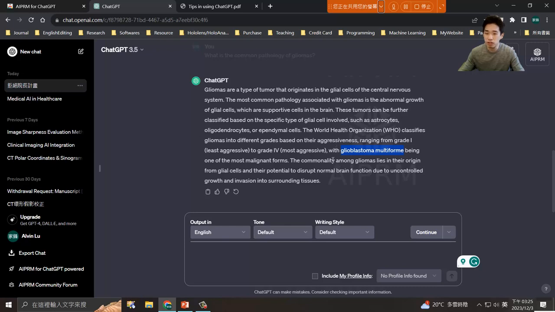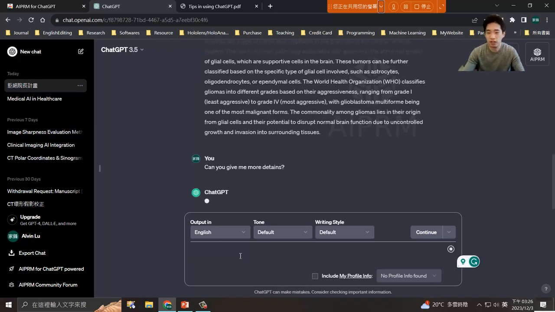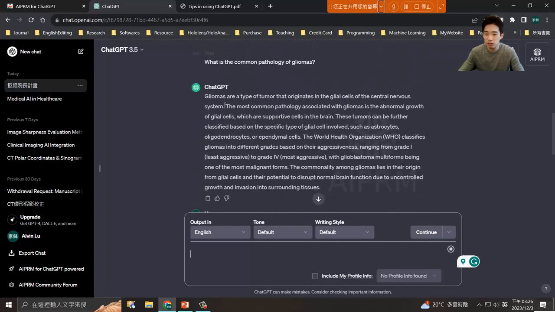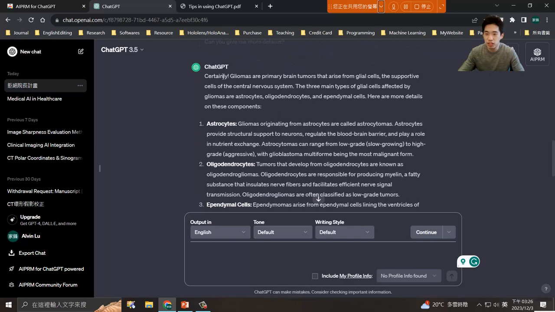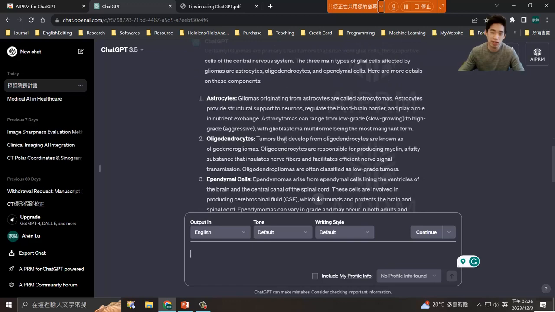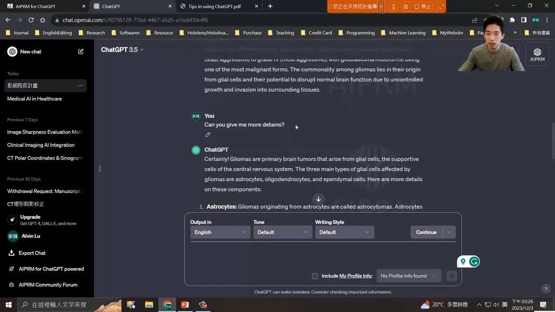And if you don't think this is good enough, actually you can continue asking ChatGPT to give you more details about that. For example, can you give me more details? Okay, if you do that, you will find out ChatGPT will never say no to you. So now you can see compared to the previous response, now ChatGPT can give you more details about the common pathology of the gliomas anyway. So I have to say, if you can learn how to chat with ChatGPT, you may be able to get a lot of useful information.